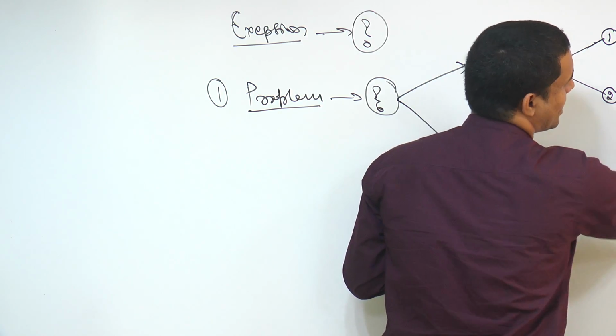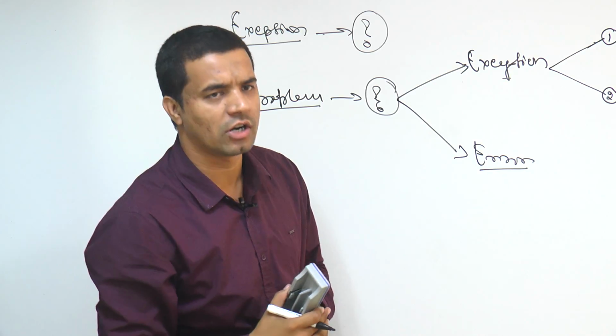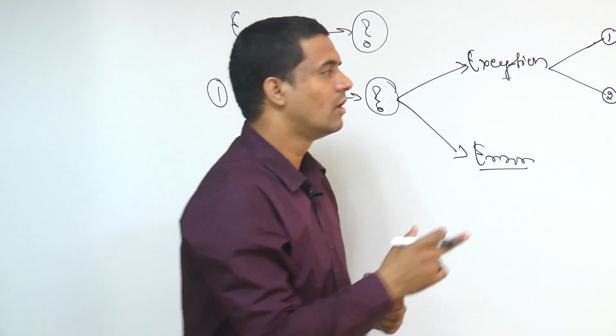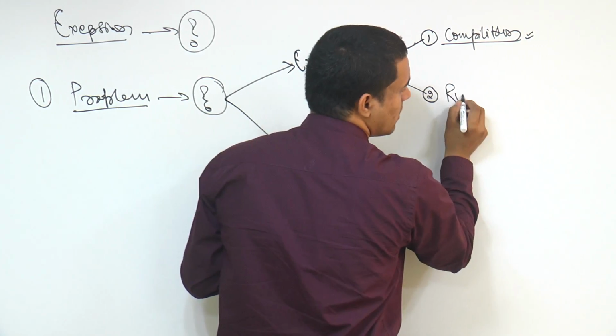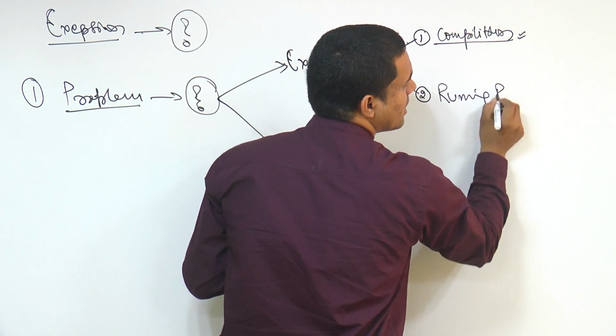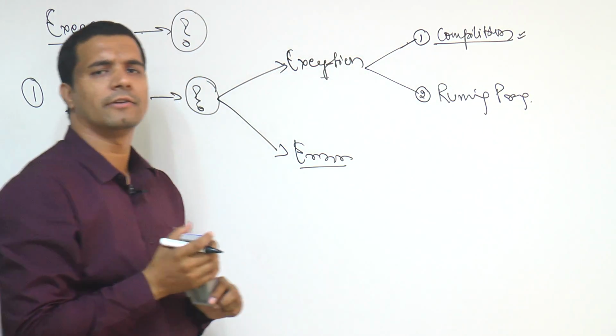Whenever you are compiling your program, you are getting some sort of exceptions here, right? The next one is when you are running the program, then you are getting some exceptions. Both options you are getting.